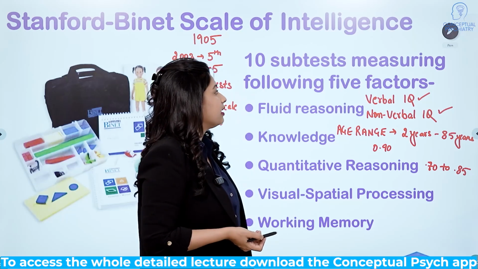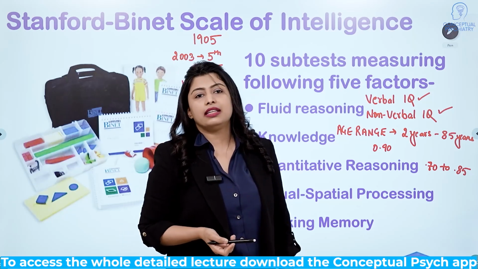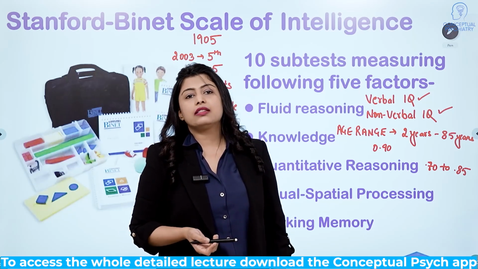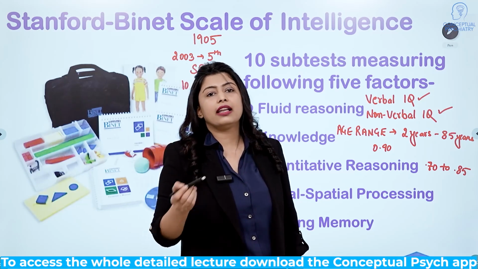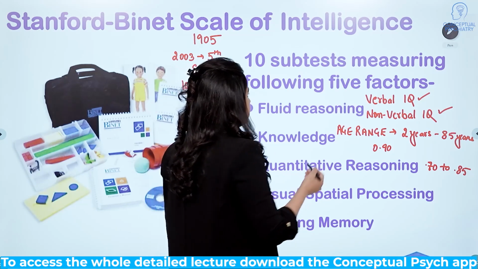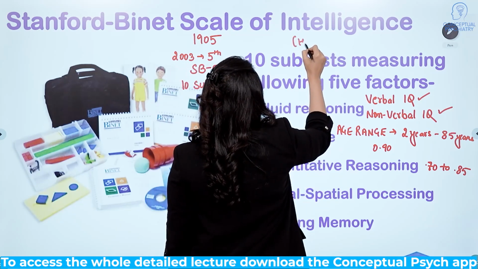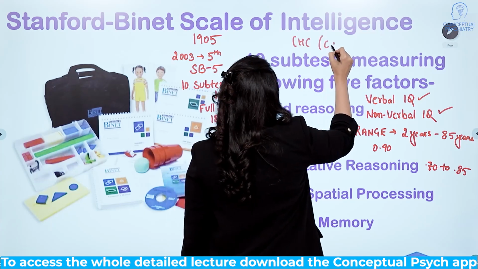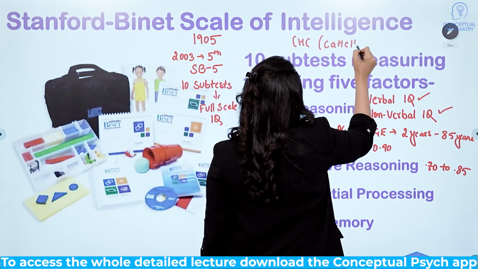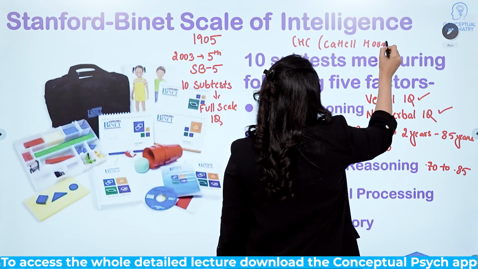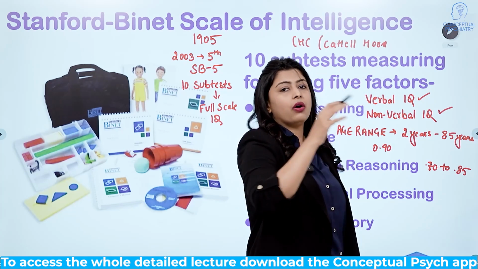So as I said, it is based on the CHC theory. The CHC theory is the Cattell-Horn-Carroll theory.